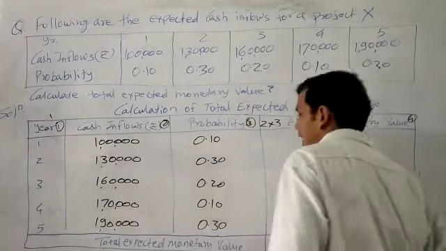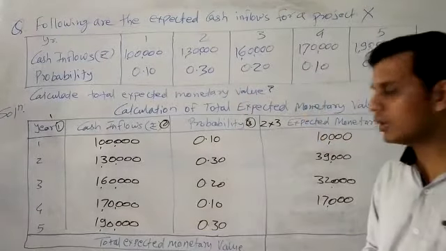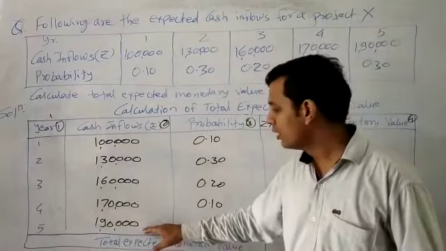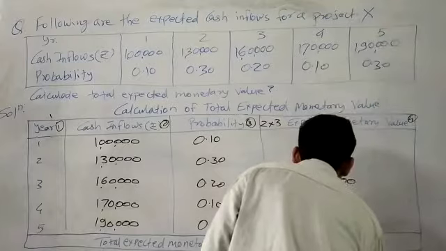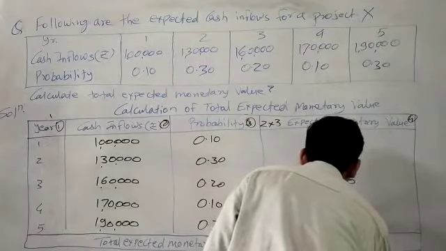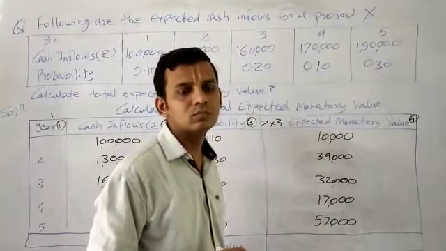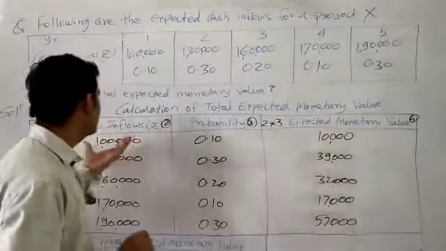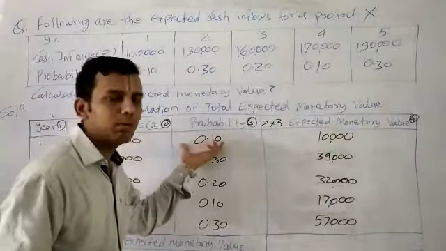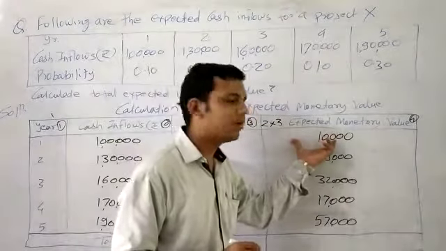Lastly, for fifth year, again we will do the similar thing: 1,90,000 multiplied by 0.30 would be 57,000. Now what we get is our expected monetary value. How did we get it? We have just multiplied cash inflows by probability.